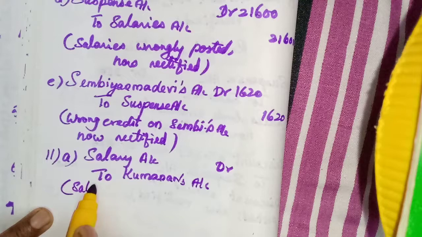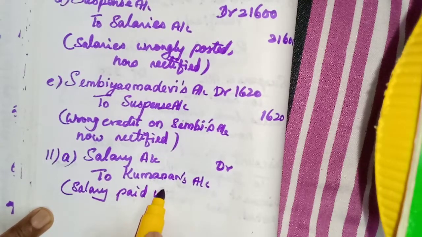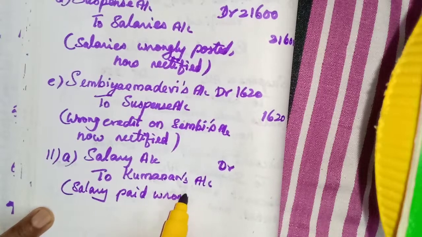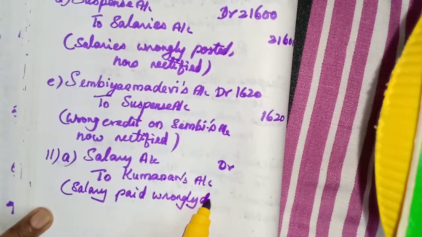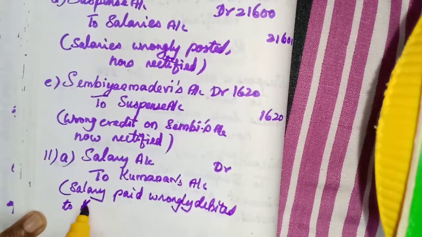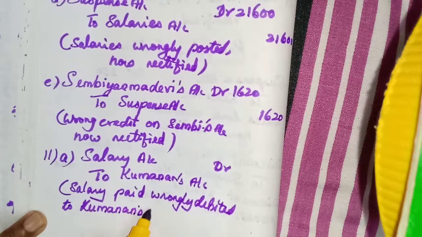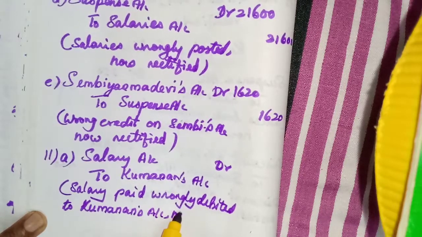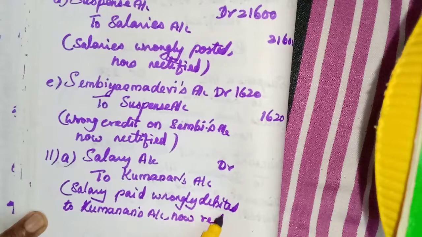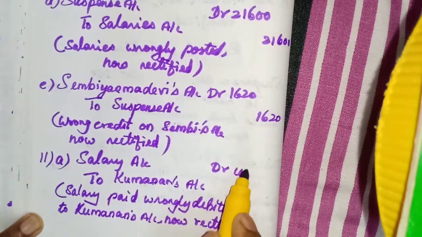Salary paid wrongly debited to Kumanan's account. Now rectified. Amount 10,000.